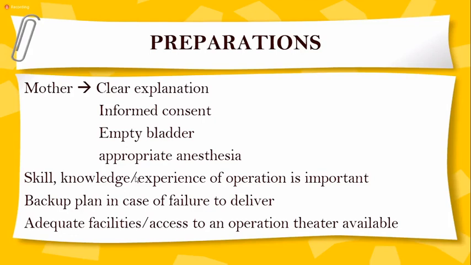Backup plan in case of failure to deliver. That means if you apply the vacuum 2 or 3 times and you find there is no progress in the labor, then it's better to abandon the procedure and go for the cesarean section. So you need to inform the OT and the anesthetist that I'm going to do this, and in case there is a failure to deliver, the patient may go for the cesarean section as well. So whenever you're applying forceps, there should be adequate facilities and access to the operation theatre should be available.